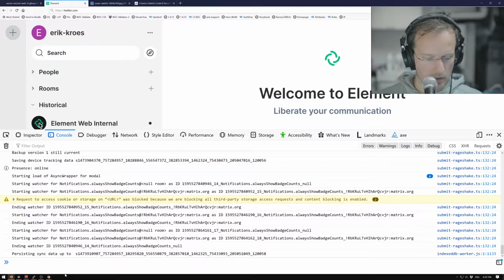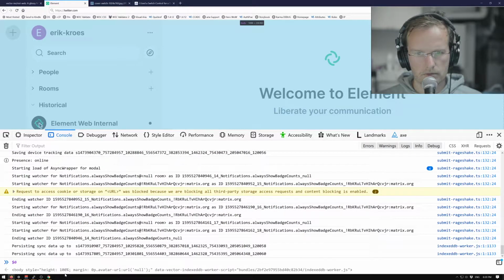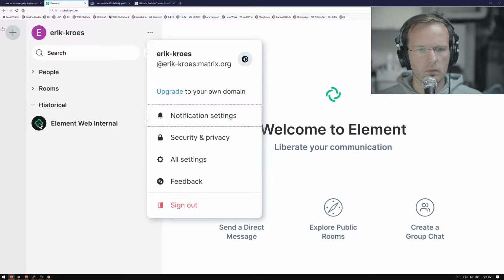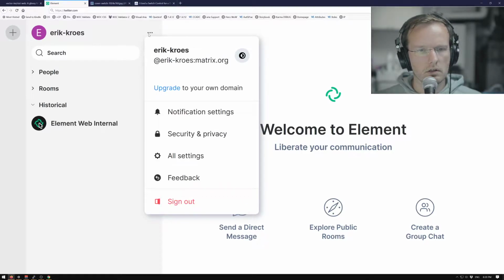Now I have to remember, what is it, $0? Yeah, it focuses the body. I'm not quite sure why it does that. Ignore all the error messages that you see. But the first thing, it focuses the body, then this button. Then it focuses the name, which brings up something. Then it focuses the E icon, which probably does nothing. Or it does the same thing. So it goes to the whole thing. Then the E icon, then the... Oh, and not the dots.